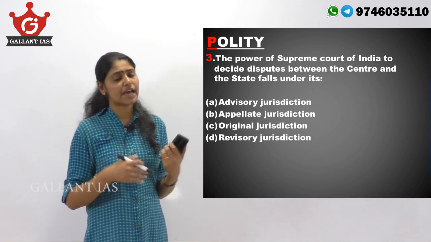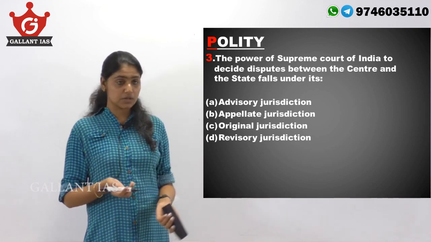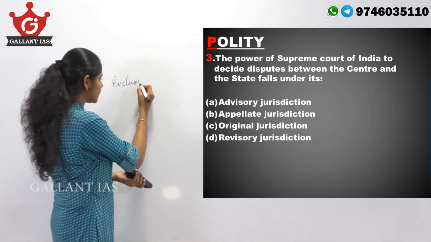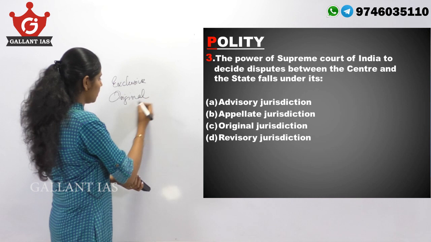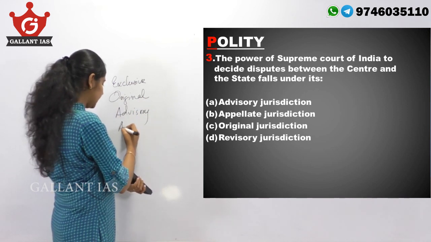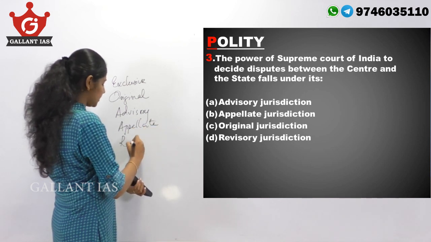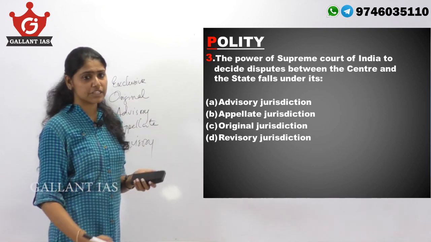So our Supreme Court has different types of jurisdictions like exclusive jurisdiction, original jurisdiction, advisory jurisdiction, appellate jurisdiction, then revisory jurisdiction, etc.